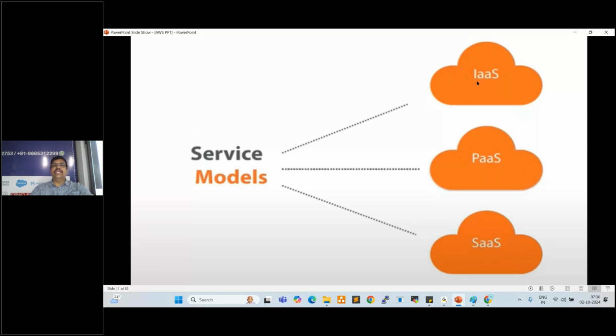IaaS is infrastructure as a service. We create infrastructure. On top of that, we deploy the applications. Platform as a service. So this platform is already available inside of the AWS. Software as a service, which is reusability. Mainly for reusability, we can reuse n number of times the resources, like Google Drive, OneDrive, Amazon shopping site, right? Clear, right, everyone?